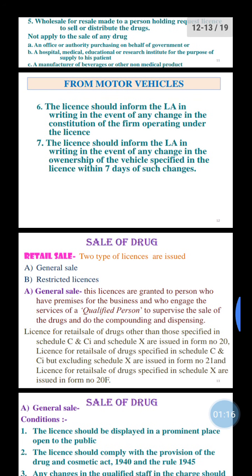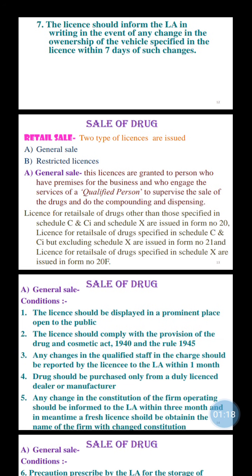Today, let us directly go to the next point, that is retail sale. Two types of licenses are issued in retail sale. First is the general sale and second is the restricted license. What is a general sale, and what are the conditions required for general sale of a drug?